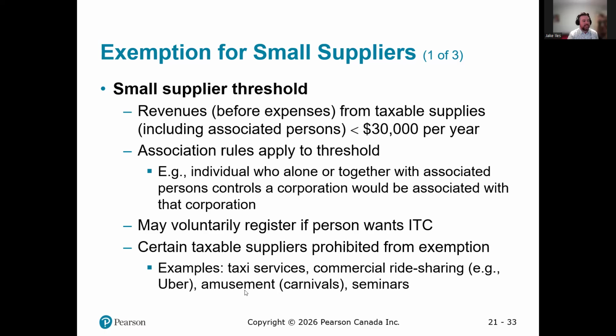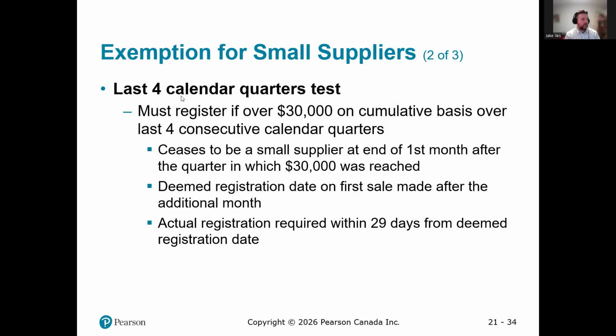The reason something like an amusement or a carnival is included is that it's a seasonal business. They only set up in the summer and then they leave. So it's hard to use those 4 continuous quarters because they only operate for, say, 1 quarter a year. So they cannot be exempted. They still have to report and file their HST returns. Like I said, we use the last 4 quarters test.